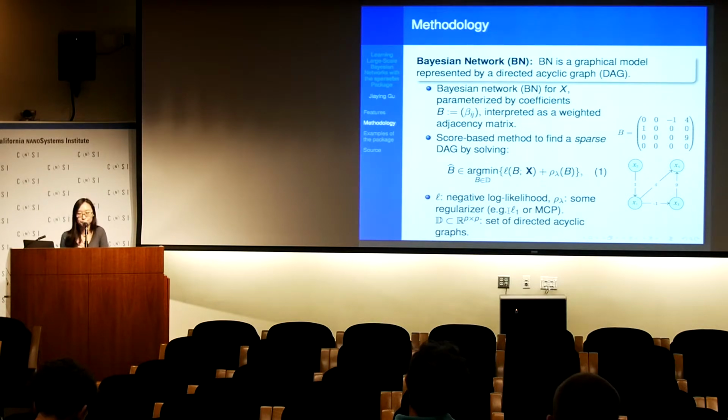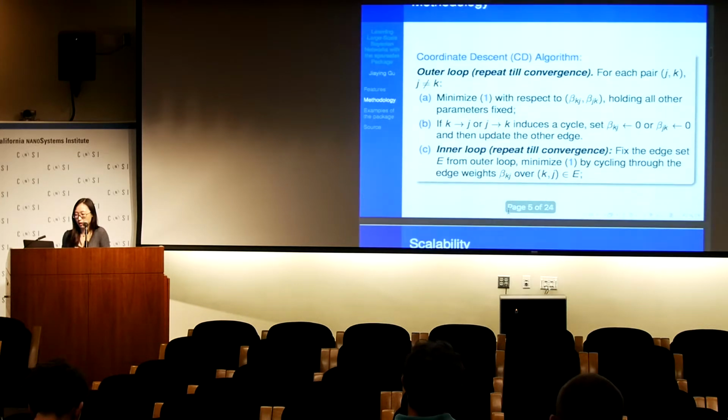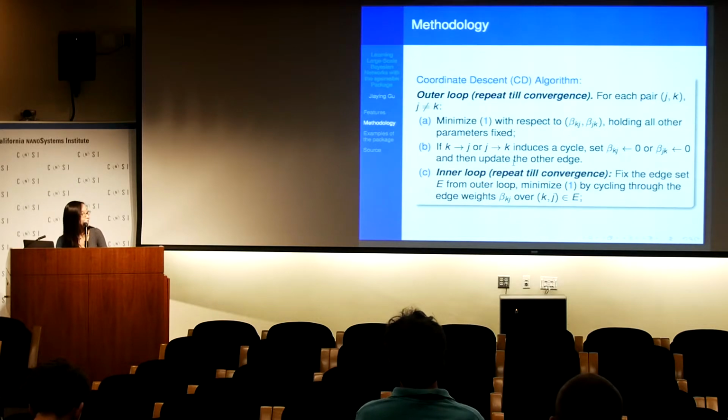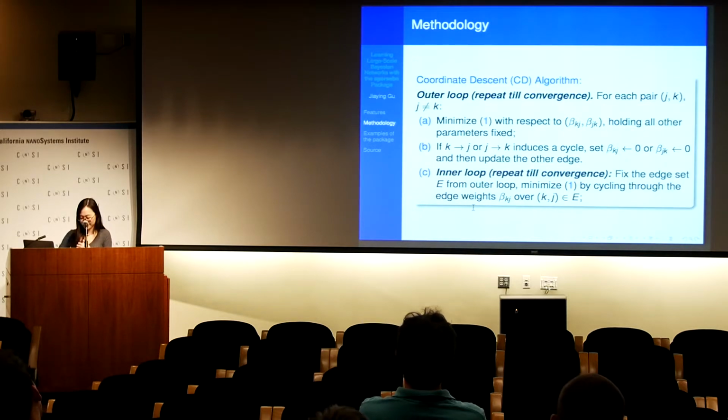So instead of getting a single estimate, our package will give the users a sequence of estimated DAGs, and that will form a solution path. And the algorithm we used is a coordinate descent algorithm. The outline of the algorithm is here, and due to the time limit, I don't have time to go into any details of this algorithm.